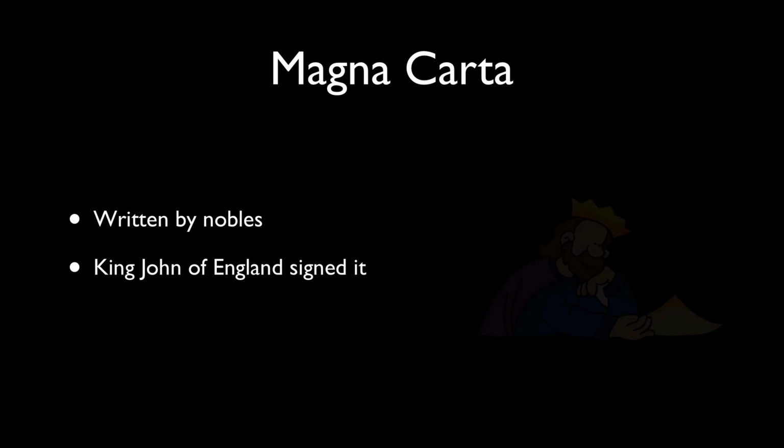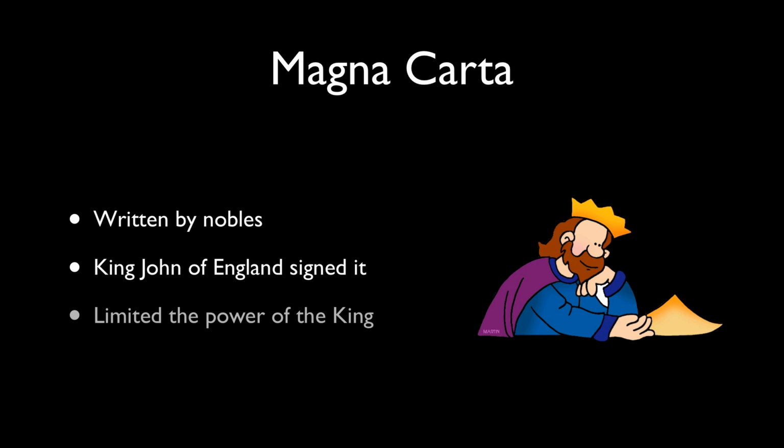Magna Carta was a document written by nobles in England. They asked King John of England to sign it. And the point of the Magna Carta, the big thing I want you to remember, is that it limits the power of the king. It kept the king from doing whatever he wanted just because he was the king. The Magna Carta became the foundation for many of the laws in England and later on many of the laws of the United States.